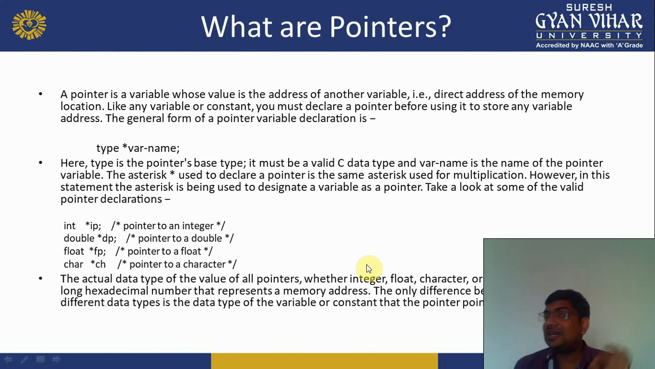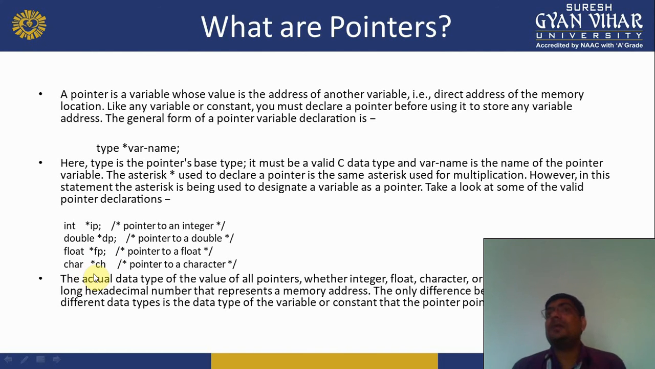The asterisk symbol used to declare a pointer is the same asterisk used for multiplication. However, in this statement, the asterisk is being used to designate a variable as a pointer. Take a look at some valid pointer declarations. That is int asterisk ip, it is a pointer. Double asterisk dp, it is a pointer. Float asterisk fb, it is a valid float pointer.